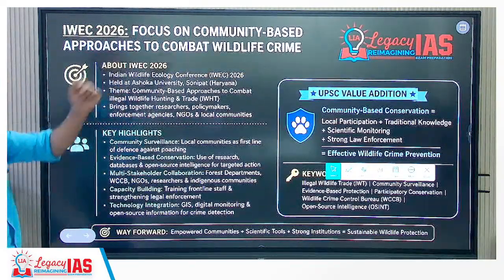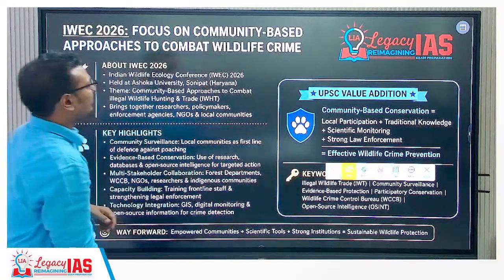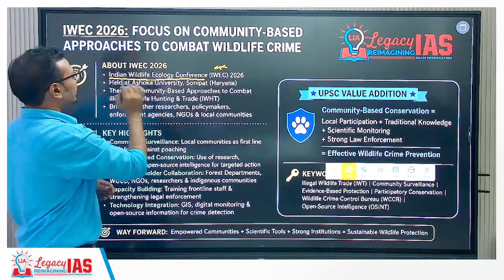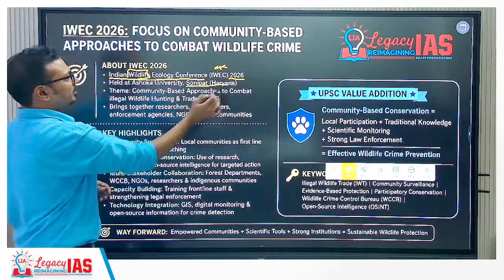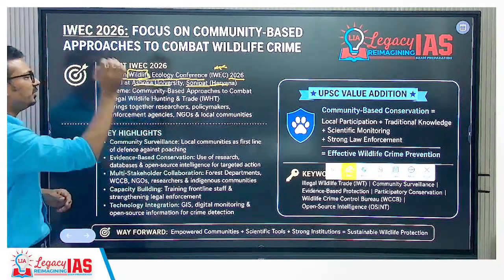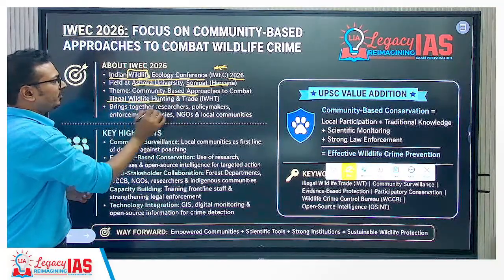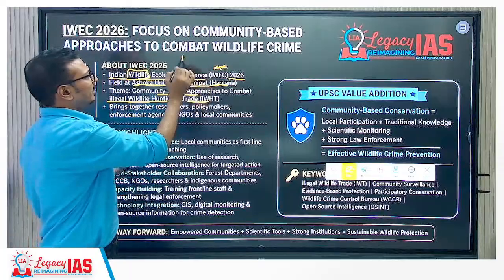Lastly, there was recently one conference held in Haryana. Name is Indian Wildlife Ecology Conference. Okay, Indian Wildlife Ecology Conference 2026, Sonipat, Haryana. It happened in Ashoka University. The theme was community-based approaches to combat illegal wildlife hunting and trade. This was basically conducted by Aranyak